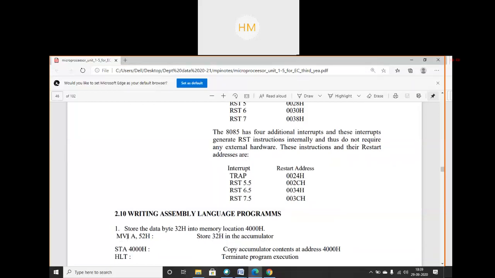So what I did, MVI A, 32 hex. The 32 hex data has shifted into my accumulator. And why am I shifting it into the accumulator? My source is 32 hex and destination is the accumulator.